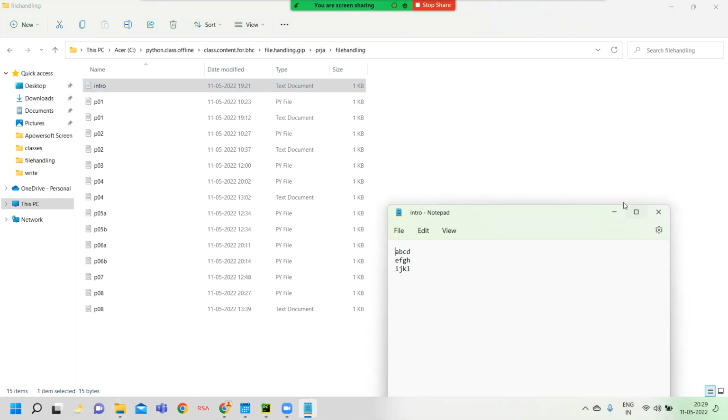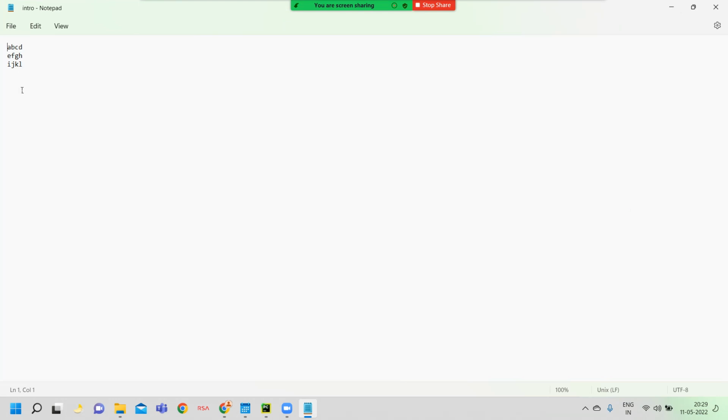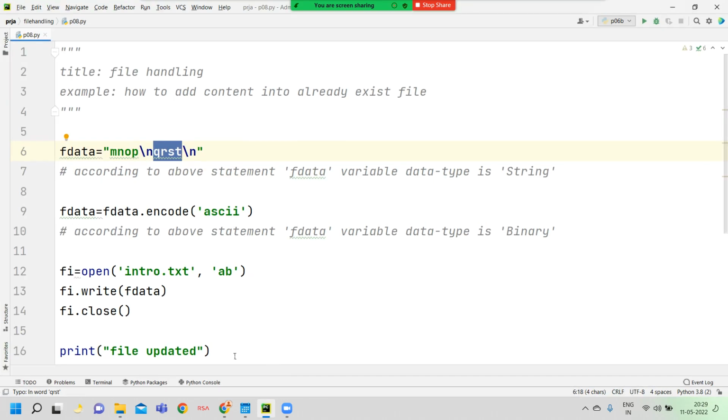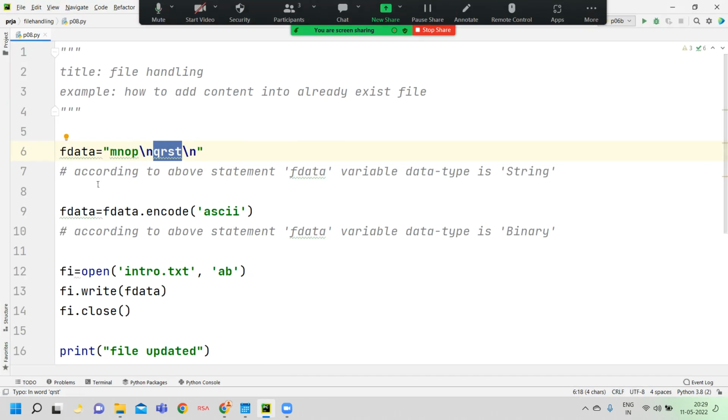This file was created at 1921. Now the time is 2029.